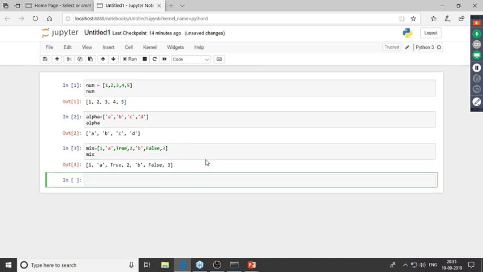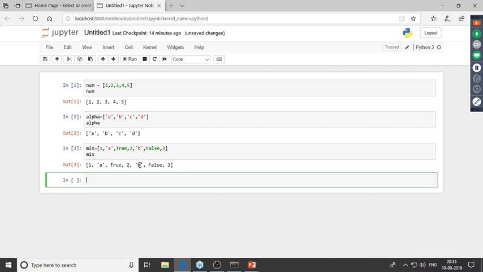So as I've already told you, a list is an ordered collection of heterogeneous elements. And as we see over here, the individual entities do not lose their identity, right? So numerical value is represented as a numerical value. The logical value is represented as a logical value. And similarly, we've got this character over here, and this character is represented as a character value.